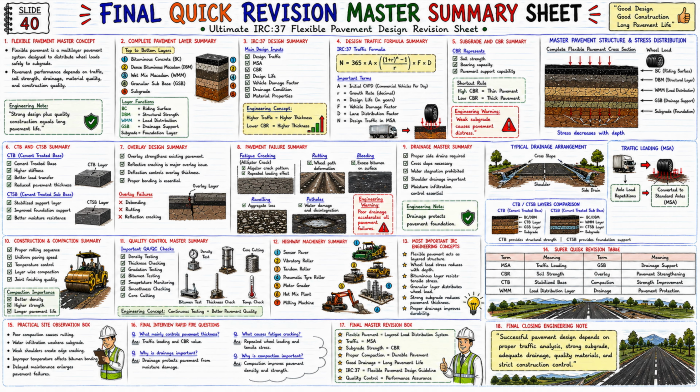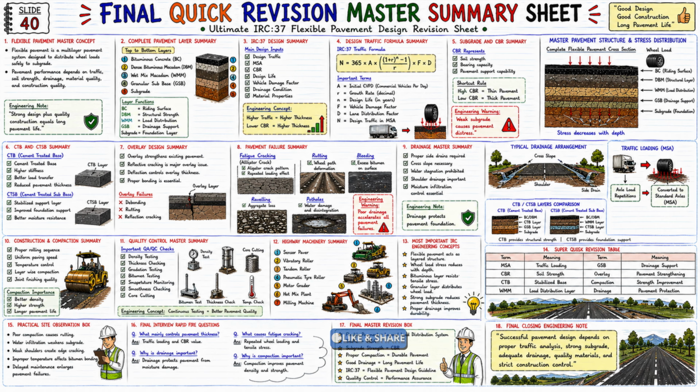Now let us look at the 15th section. 1-5 Practical Site Observation Box. Poor compaction causes rutting. Water infiltration weakens subgrade. Weak shoulders create edge cracking. Improper temperature affects bitumen bonding. Delayed maintenance enlarges pavement failures. And these are the actual site engineering observations.